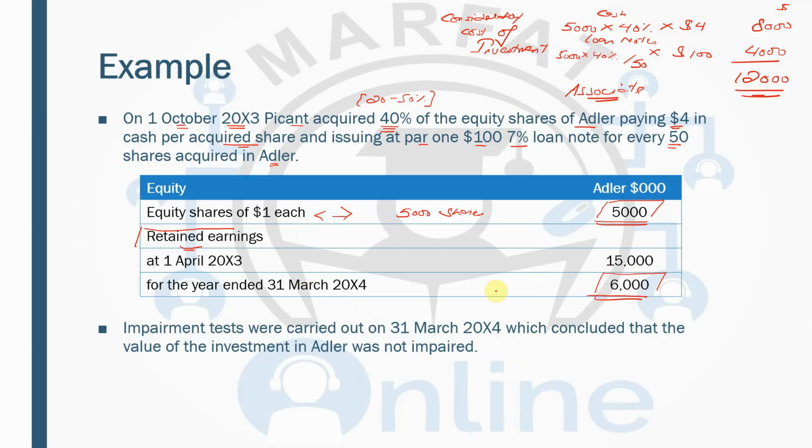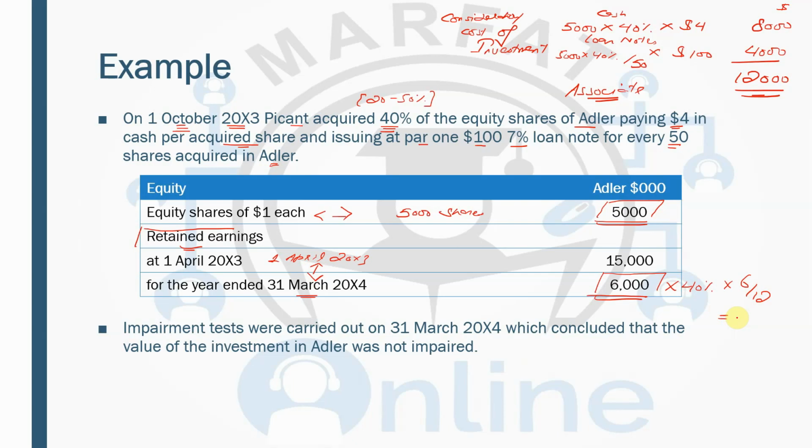Now this 6,000 is for the full year, from 1st April 20x3 to 31st March 20x4. But Picant acquired the associate on 1st October. So we'll take October, November, December, January, February, March, 6 months. So 6,000 is the total profit. 40% belongs to the parent, and then you will take 6 by 12.